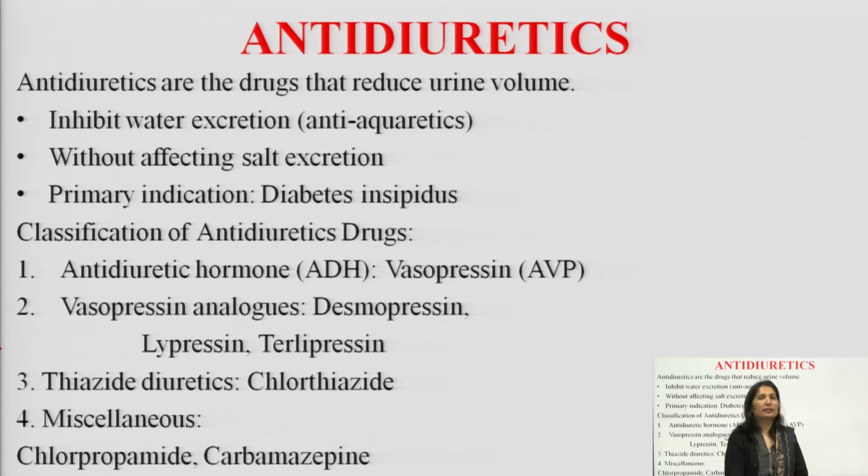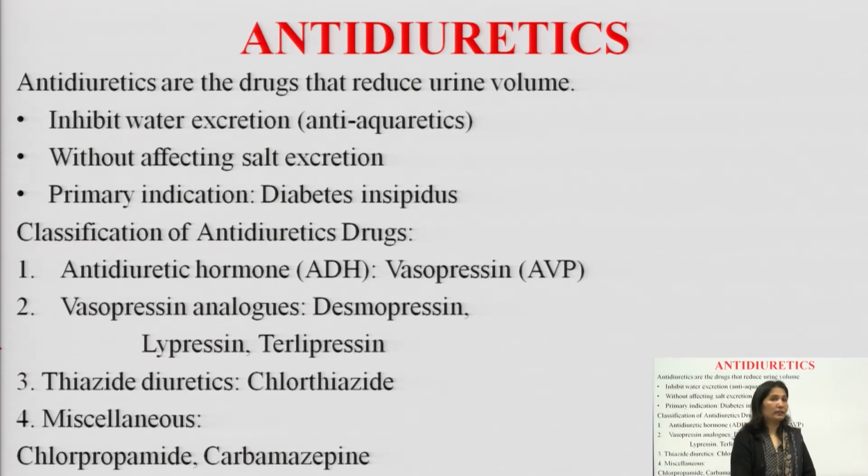Analogues means those that act similarly, which act like vasopressin. Examples are desmopressin, lypressin, terlipressin, etc. Then thiazide diuretic, chlorothiazide. Miscellaneous other drugs are chlorpropamide and carbamazepine.